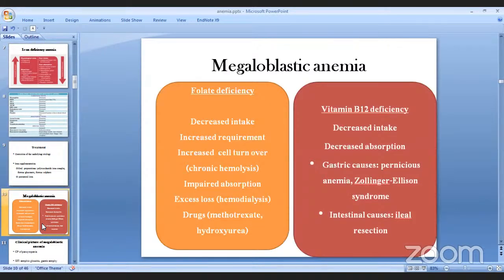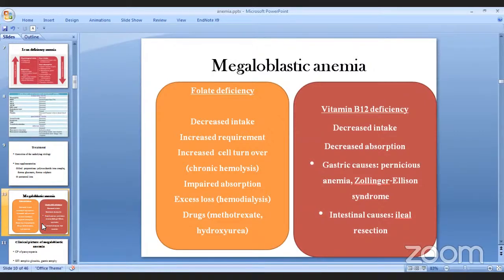So अघि भने जस्तै megaloblastic anemia चाहिँ कि त folate deficiency ले गर्दाखेरि हुन्छ कि त vitamin B12 deficiency ले गर्दाखेरि हुन्छ. So any nutrient deficiency, what's going to happen? Either there is decreased intake or there is decreased absorption, right? So decreased intake हुन सक्छ or increased requirement हुन सक्छ.